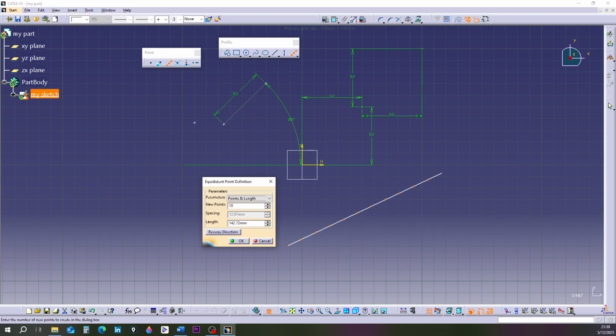Three, distance between points and total length. In this case, the software calculates the number of points itself. You can also click reverse direction to change point direction. If using spacing or length, points can go beyond the line, in the line's extension.